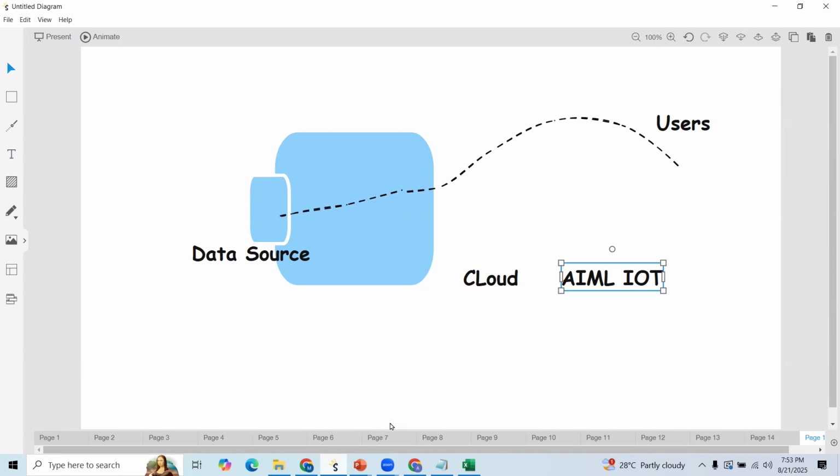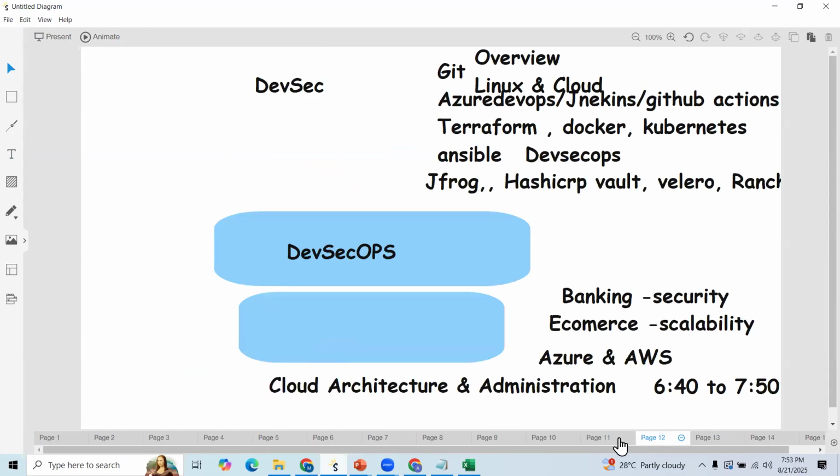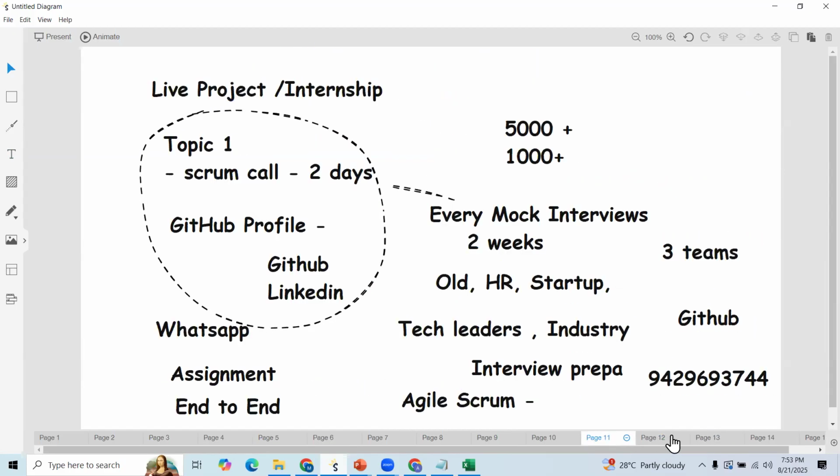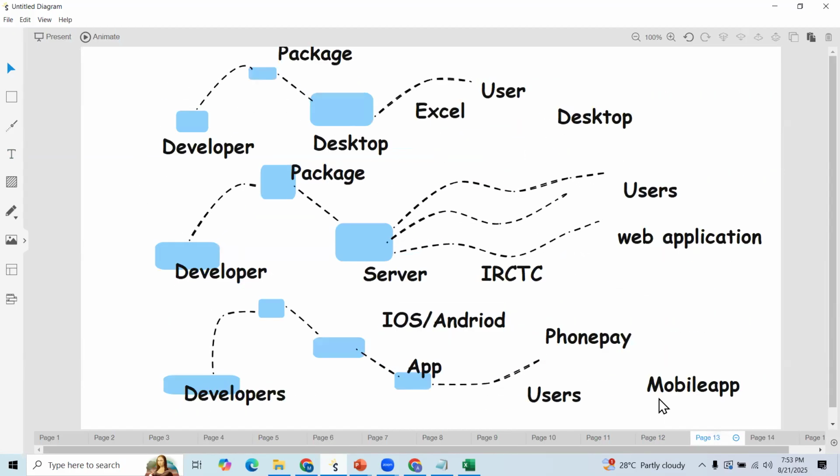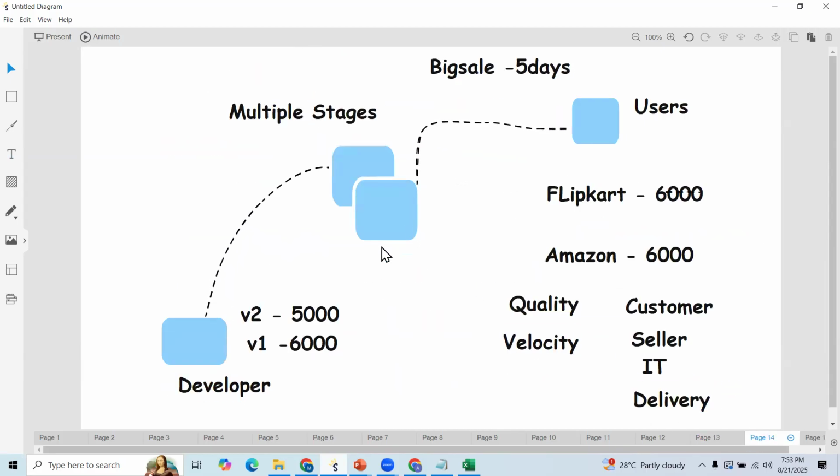Today we observed our course delivery process. After that, a very basic structure, right? So how we are going to deliver our application. Here we observed very basic structure, different applications, and also you can see multiple stages. And here we observe some parameters like quality, velocity, and one more, security, right? Here we didn't mention security. As a DevSecOps engineer, cloud engineer, how to maintain all these strategies, we'll try to observe.